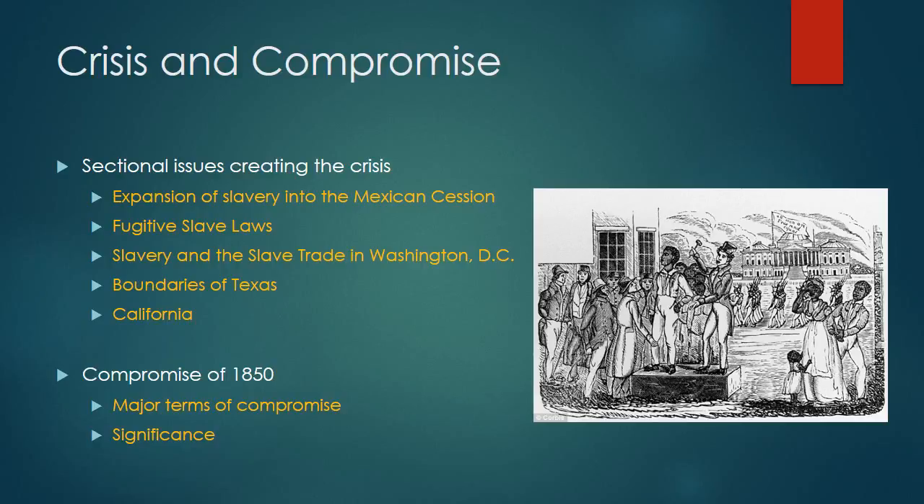Now look, the biggest issue facing the United States after the Mexican-American War was the question of slavery's expansion into these new territories gained as a result of the war. Those new territories are all together called the Mexican Cession. And that's what we really want to focus on here, the expansion of slavery into these territories.